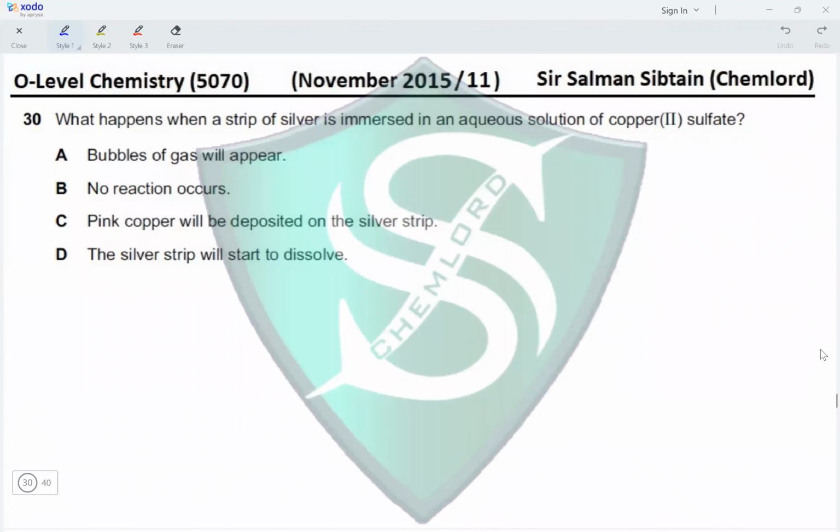Question 30. What happens when a strip of silver is immersed in an aqueous solution of copper(II) sulfate? So now we have silver and copper metals present. So both are less reactive than hydrogen. However, silver is even less reactive than copper.